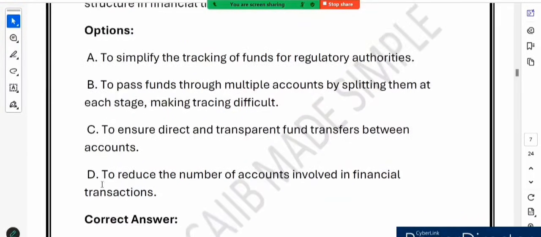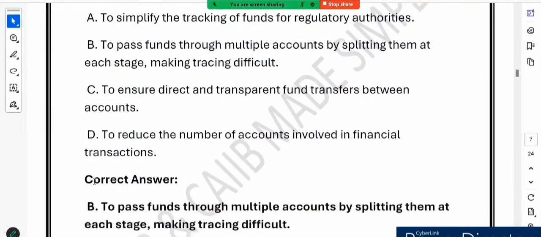So here's a quick recap. Option A, simplify tracking, no. Option B, pass funds through multiple accounts, yes. Option C, create transparency, no. Option D, reduce accounts involved, no.